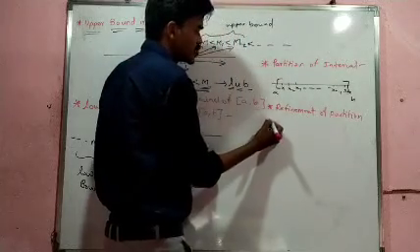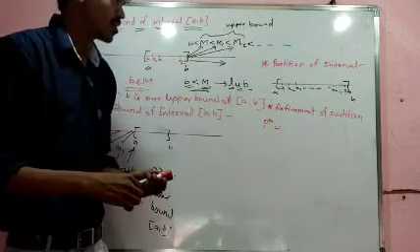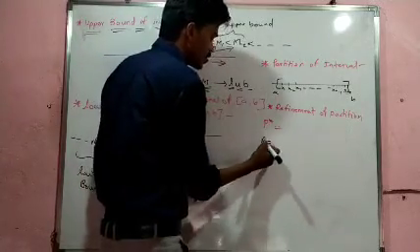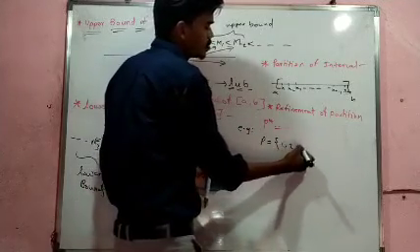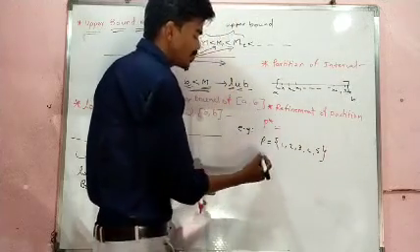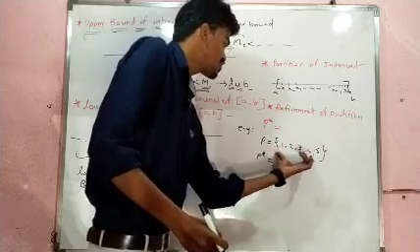Refinement of partition is usually denoted by P star. For example, if our partition is 1, 2, 3, 4, 5, then P star is its refinement.